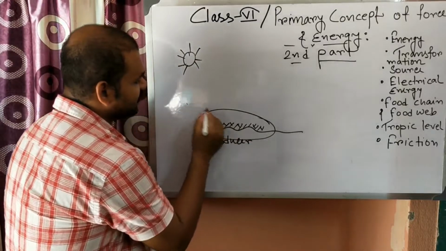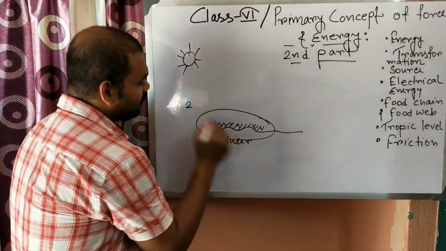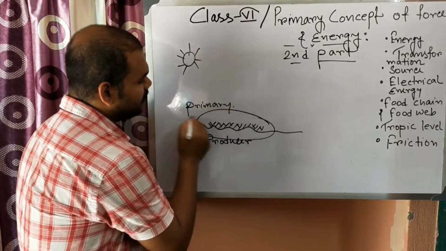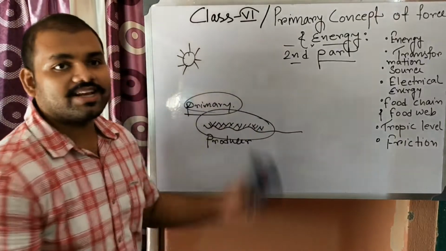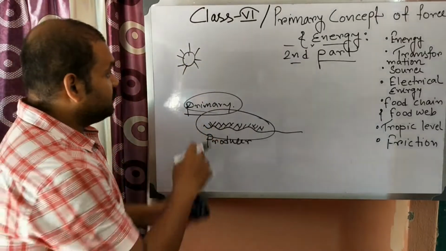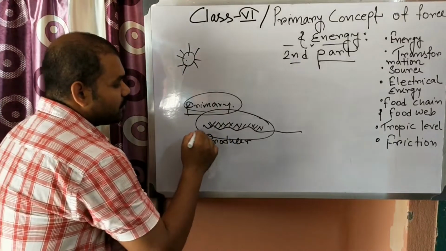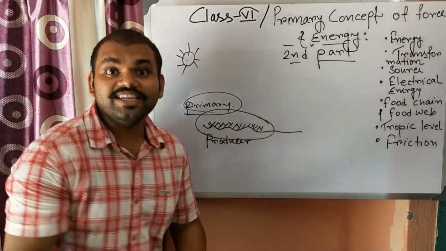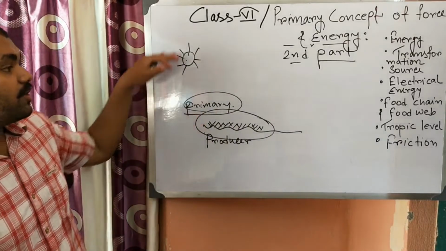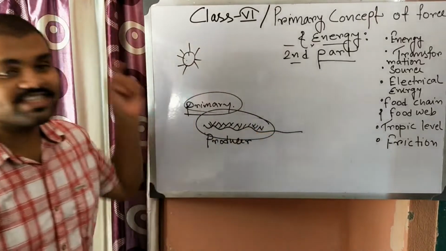And the second step, the deer, the goats, they are the primary consumers. Then comes the secondary consumer like us. So the energy of the sun comes not directly but indirectly, through the producer, through the primary consumer, to us. So this is how a food chain is created.